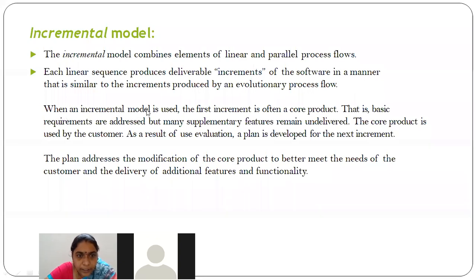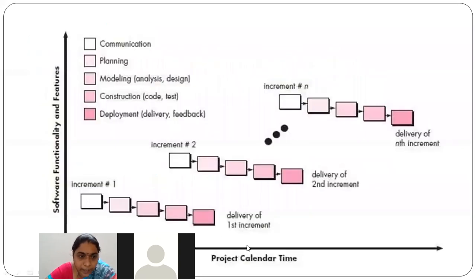See here, the incremental model, this is the diagram. These are the 5 framework activities. You know, prime activities are communication, planning, modeling, construction, deployment. The 5 framework activities, what we have done here is, you have gathered all the requirements from the user initially. And in the first increment, what you have released is only the first increment version of that product. You have not completed the product completely.